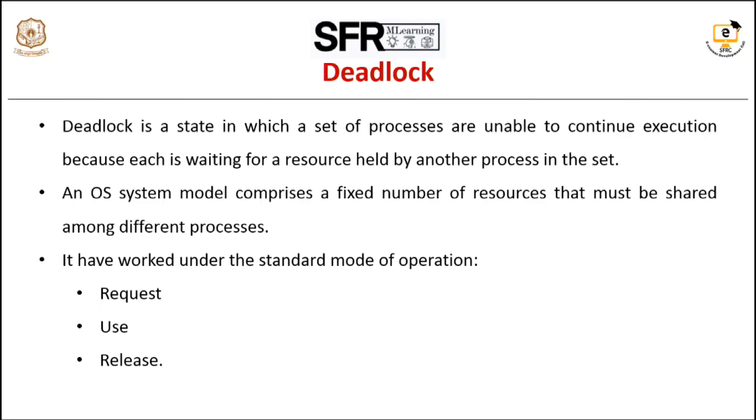A process may use a resource only in the following sequence. First one is request, which means when the request cannot be approved immediately, the process requesting the resource must wait until it can obtain the resource. Second one, use. The process can operate on the resource. For example, when the resource is a printer, the process prints on the printer. Third one is release. The process releases the resource once it completes its execution.